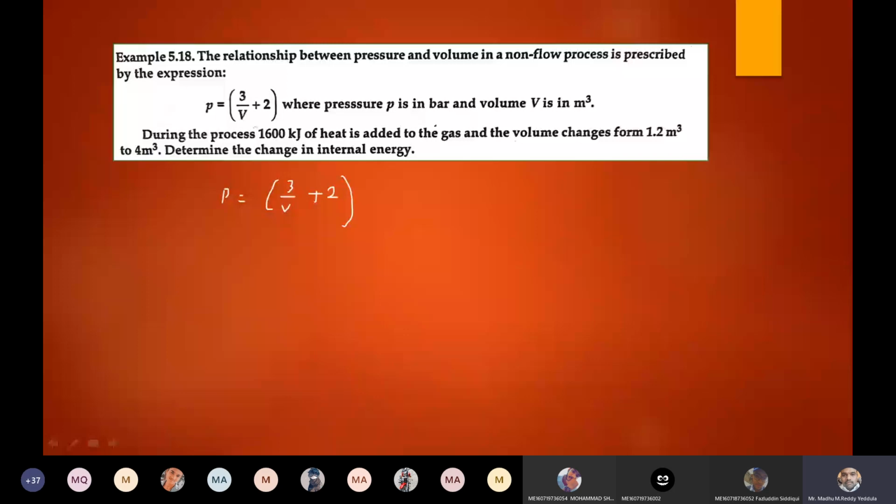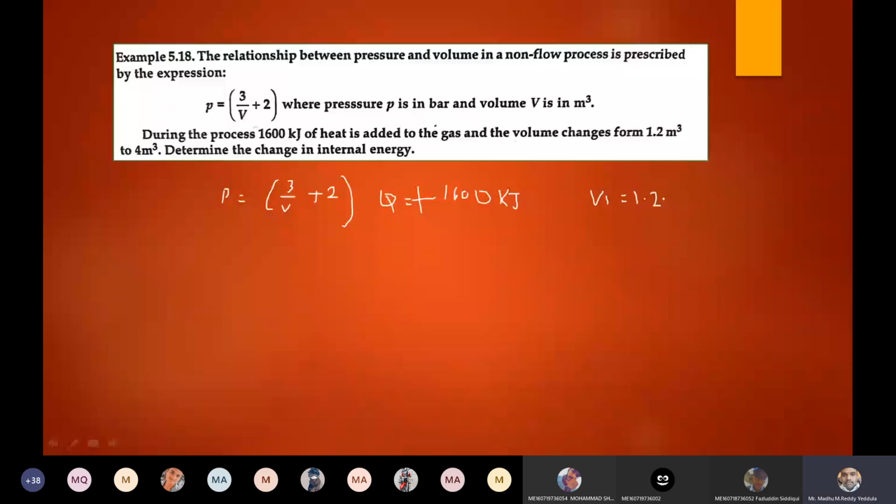So which sign should I take, positive or negative? Please tell me. Q is equal to 1600 kilojoules, positive or negative? Positive, because it is added to the system. And the volume changes from V1 equal to 1.2 meter cube. Is the volume increased or decreased? V1 to V2.